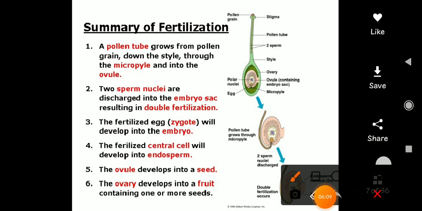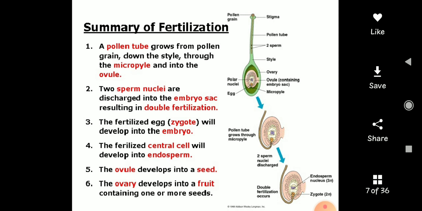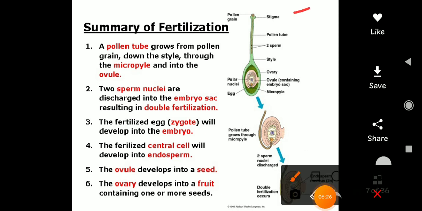Now the ovule develops into a seed. These are the post fertilization changes: the ovule will develop into a seed, and the ovary will develop into fruit, right? Now see the changes. Stigma, style, ovary, micropylar end.